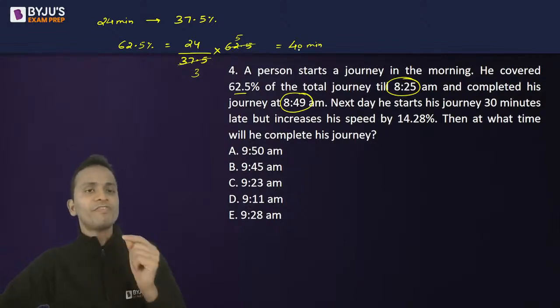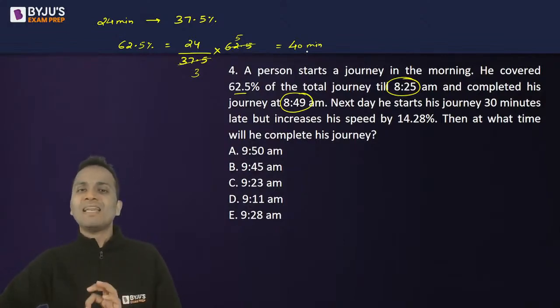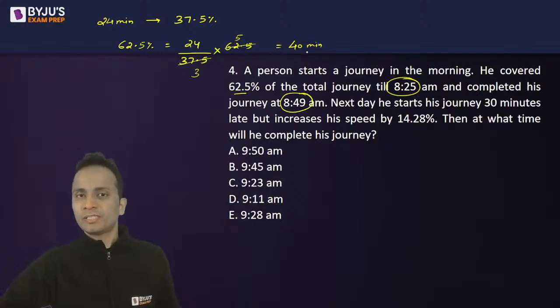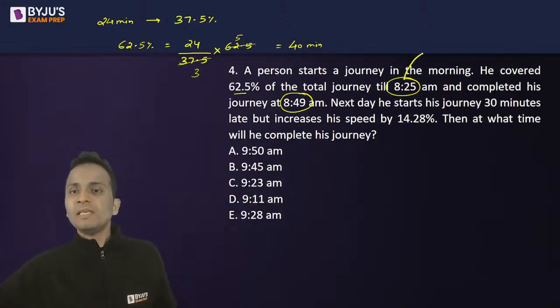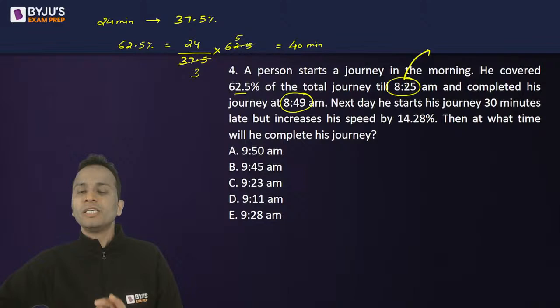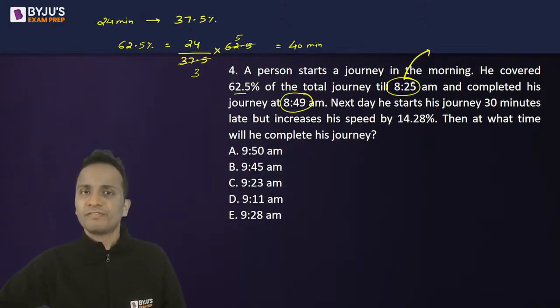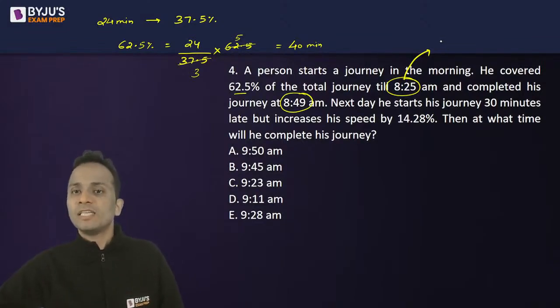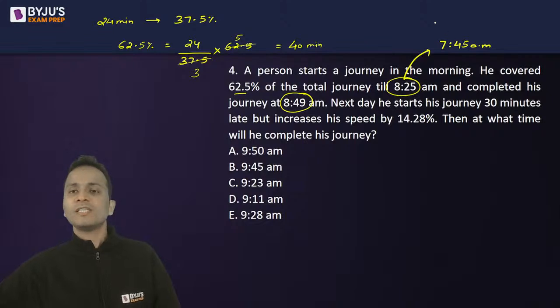So 62.5% of the journey can be completed in 40 minutes. That means he must have started 40 minutes before 8:25, that means he must have started at 7:45 a.m. So this is the start time.